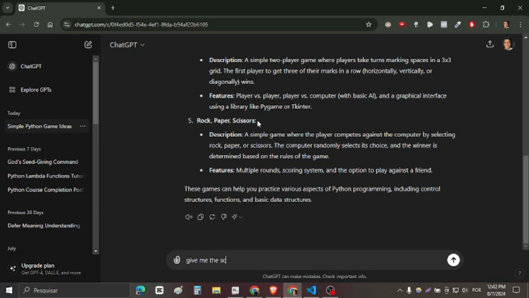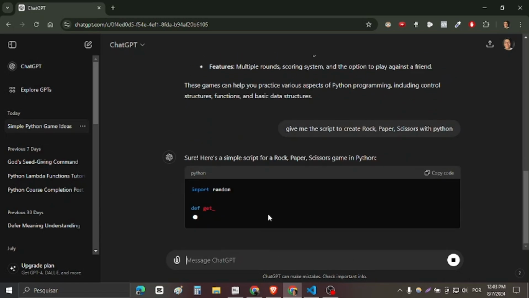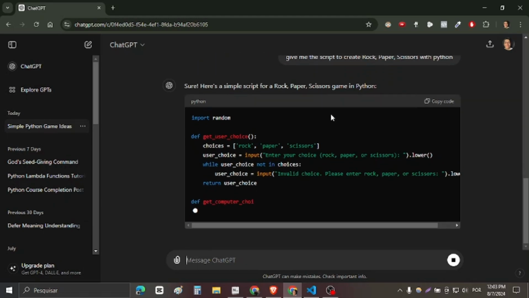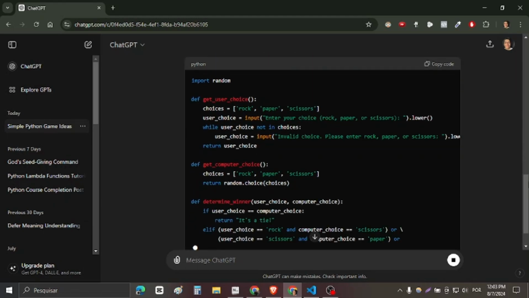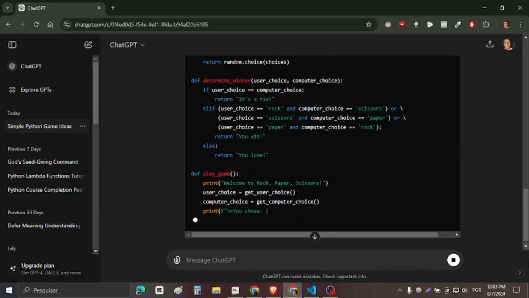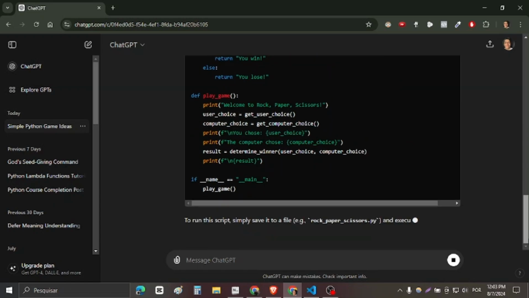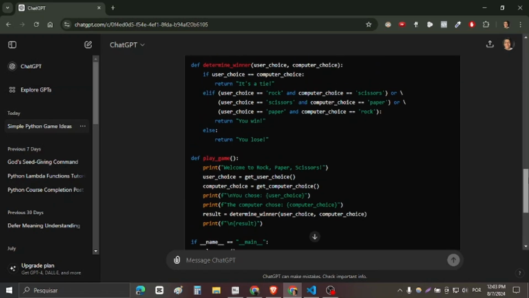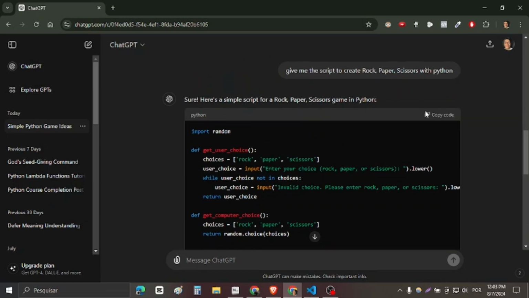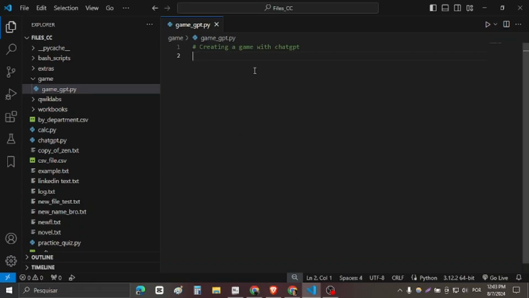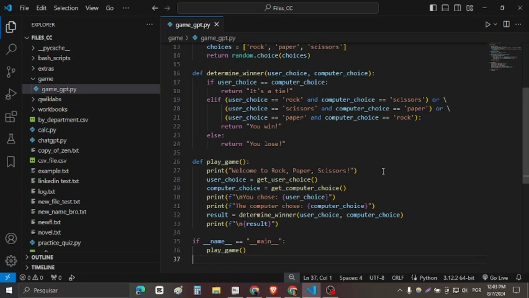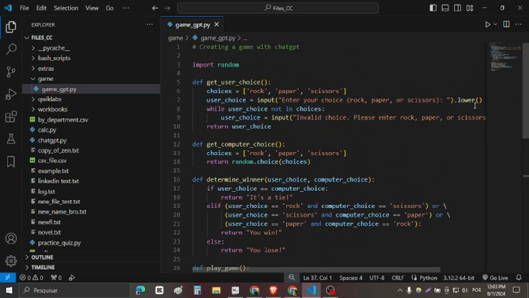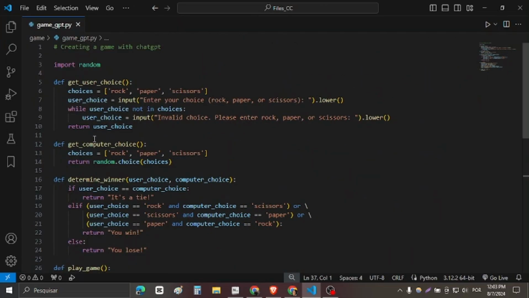Give me the script to create rock, paper, scissors with Python. Let's go, man. Sure. Here's a simple script for a rock, paper, scissors using Python. Okay. He is writing. Great. Let's go. Copy code. It's so easy nowadays to create a code. So let's go. Let me close this.